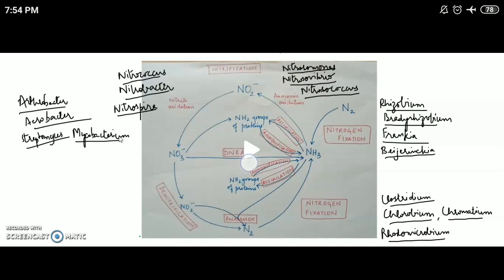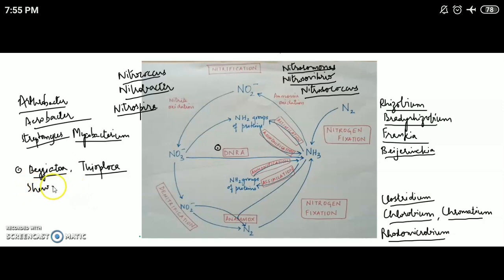The next process is dissimilatory nitrate reduction. Now, dissimilatory nitrate reduction is also where nitrate is being reduced into different forms. But here again, we have two processes happening. Dissimilatory nitrate reduction to ammonium, which is abbreviated as DNRA, is a purely anaerobic process which is carried out by organisms such as Beggiatoa, Thioploca, Aspergillus terreus, and Shewanella. In this process, we have conversion of nitrate into nitrite by the enzyme nitrate reductase, and